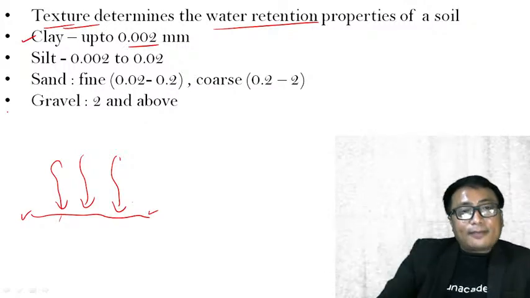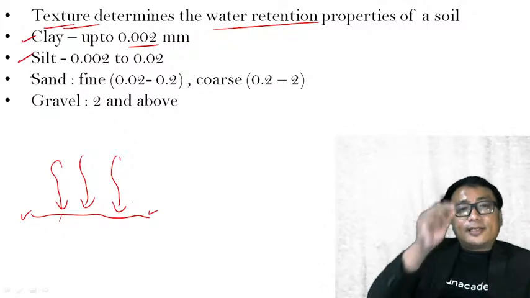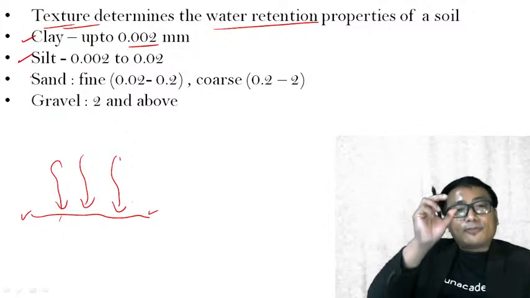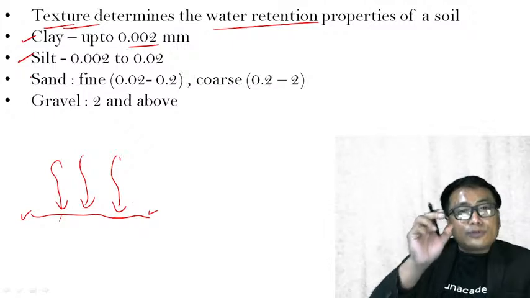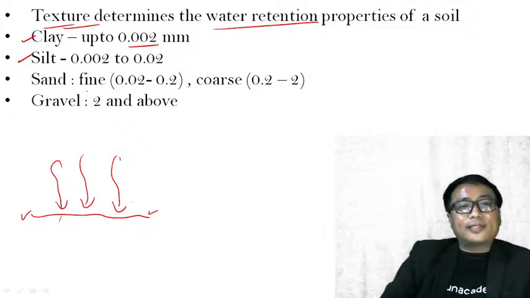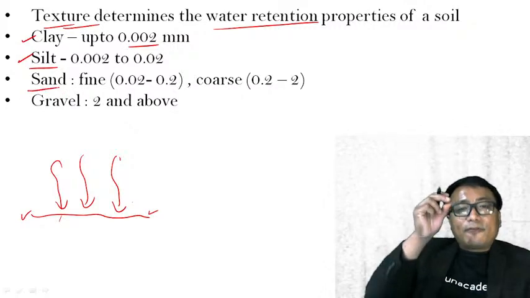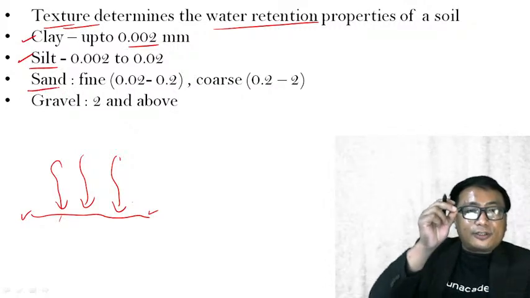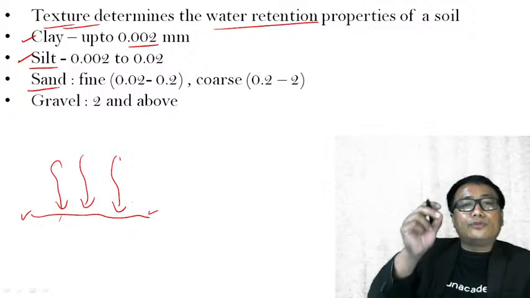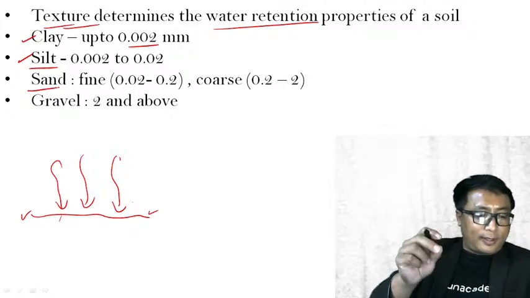The second comes the silt. The size of the silt is from 0.002 to 0.02. That is the size of a silt. The size of fine sand is 0.02 to 0.2. Okay.